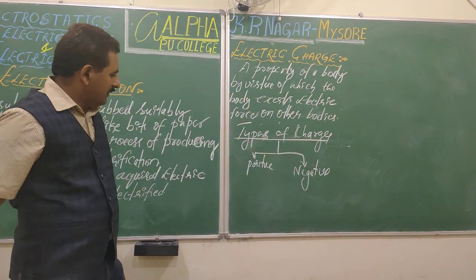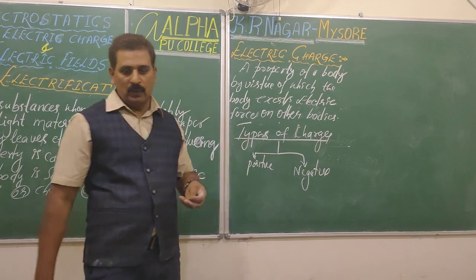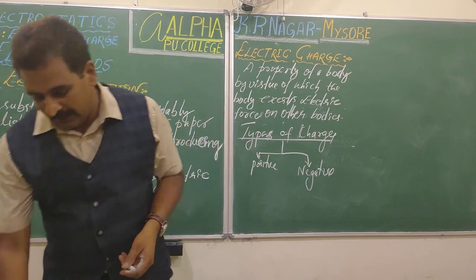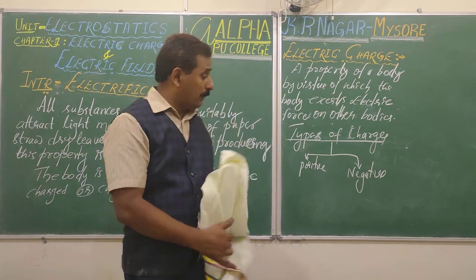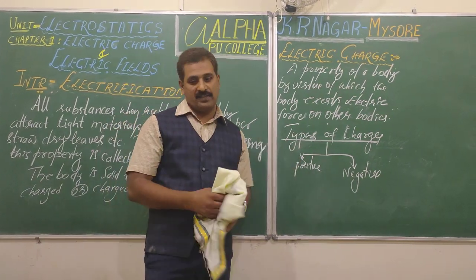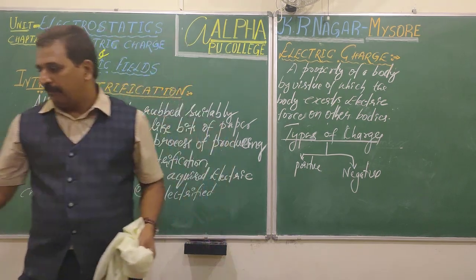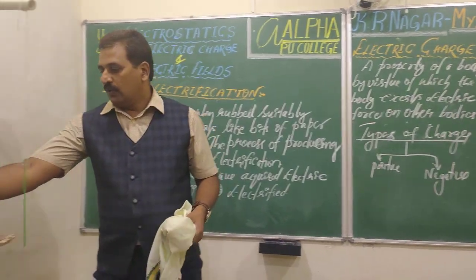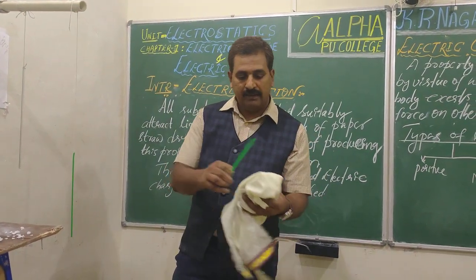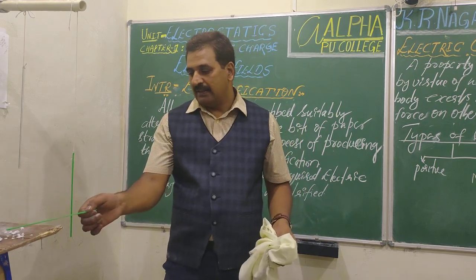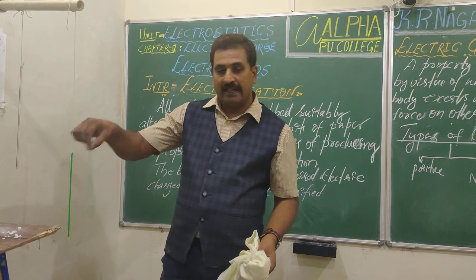Now let me explain how the words positive and negative were chosen and how people were able to classify the two types of materials. A very simple observation. Now I'll show you how people were able to identify that there are two types of charges. See, you observed one thing now, in the simple experiment I showed you. Look here. You rubbed this plastic with this cloth, right? Then held it near this, they attracted, right? Now I hold it near this, and this also gets attracted.